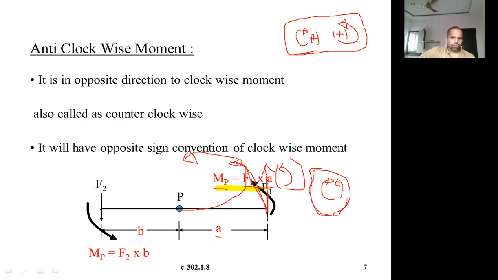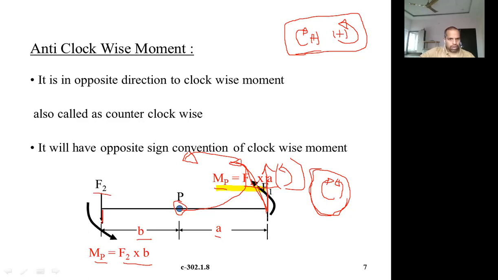Similarly here, force F2. What type of moment is this force F2 creating about this point? This force F2 is at a distance of B. The moment at B due to this force F2 is equal to F2 into B, means force into perpendicular distance. F2 into B. Again, what is the sign convention?